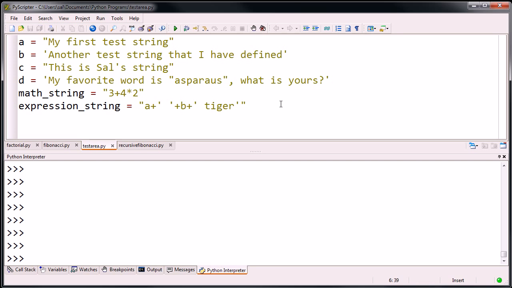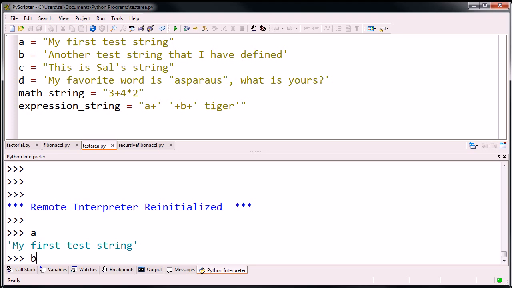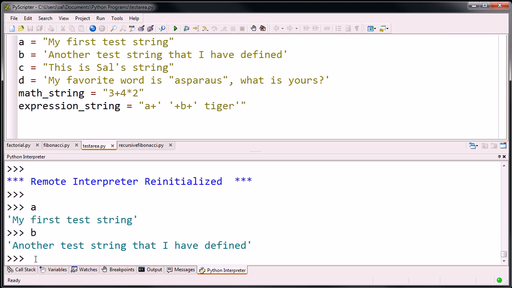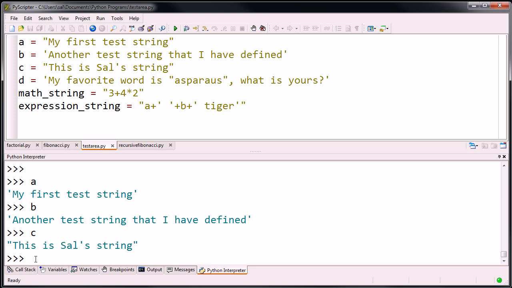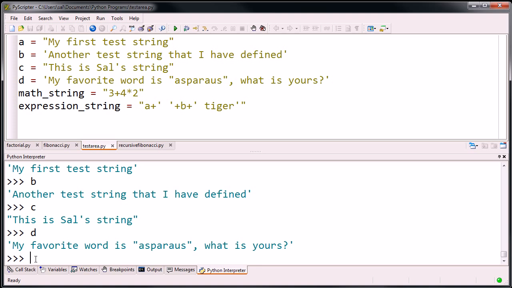So let me save this file right now, and let me run it. What this does now in this environment is that all of these strings are defined, and I can verify that. I can say A, my first test string; B, another test string that I have defined; C, this is Sal's test string; D, my favorite word is asparos. I couldn't even spell asparagus properly. Maybe we'll have to fix that. What is yours? That needs the G, asparagus. It's a good thing this isn't a spelling video. We can look at what the math string looks like.